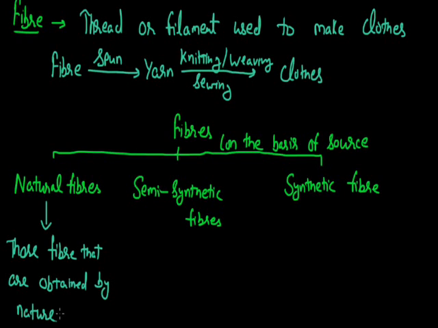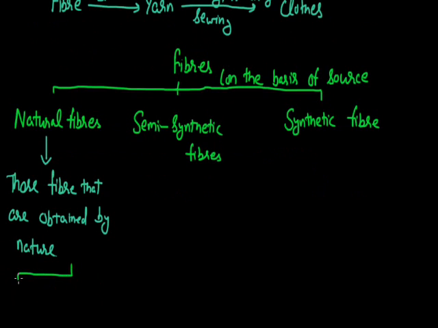Now, as I said, in nature, to get these fibers, either we can use plants or we can get these natural fibers from animals. So on the basis of this, natural fibers are further classified in two categories: plant fiber or animal fiber.